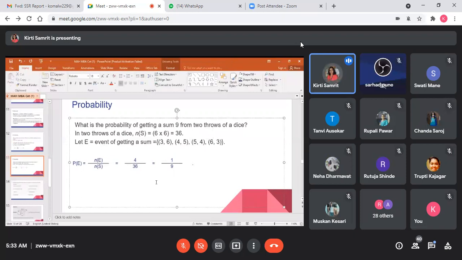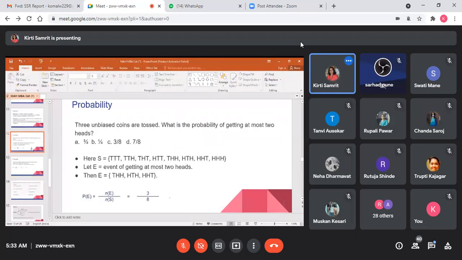Okay, so that you have to remember, students. Yeah, yes. So yeah, here also there should be a 9. 1, 2, 3, 4, 5, 6, 7, 8. I think 1 is missing. There should be a 9 because yes, 3 coins are tossed. So 3 into 3, 9 should be there. Yes, correct.